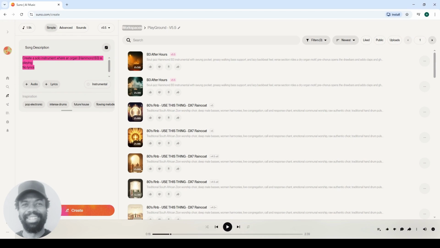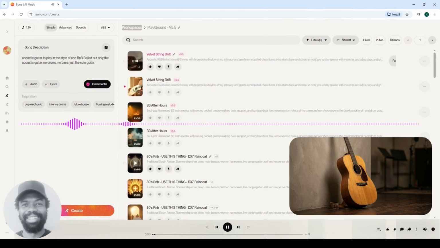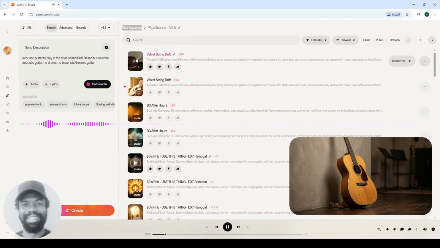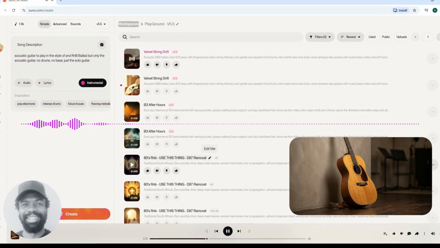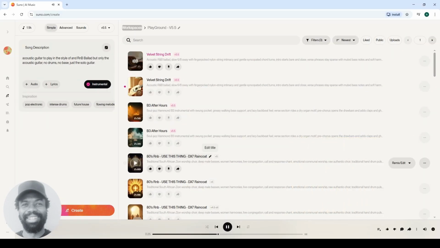Let's try another example. This time around, I want a solo acoustic guitar playing in the style of an R&B ballad. Just the guitar, again, no drums, nothing else. At first, it actually starts correctly, but then as the song progresses, the drums come in. Once again, Suno falls back to its default full band behavior.